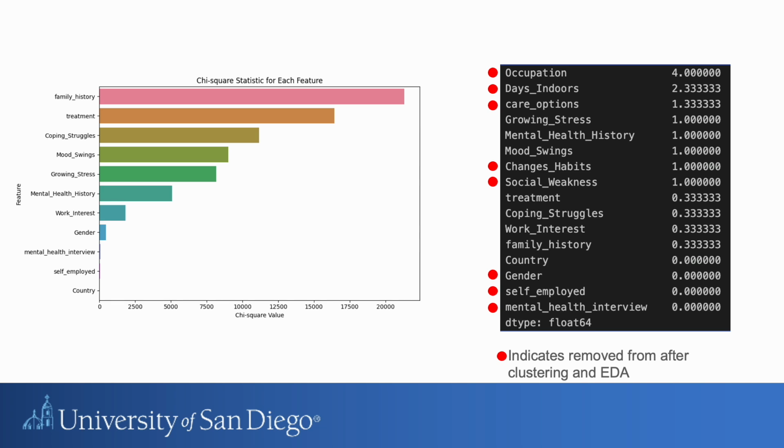And this is what's going to drag me over to the left side where you see the chi-squared statistics for each feature. Basically, these are the features we ended up with at the end. As you could tell, those last three that we did take out didn't really do much, so we did remove them, which led us to have the other couple that we still have there, showing that family history, treatment, and coping struggles are what's going to be driving this model, and different things to go from there that can get us that risk label.